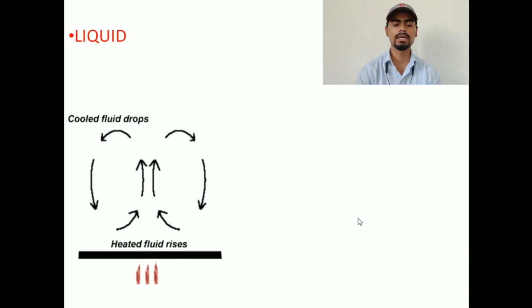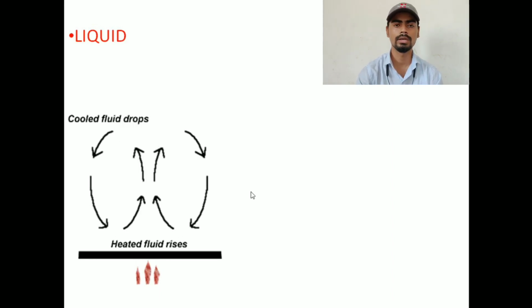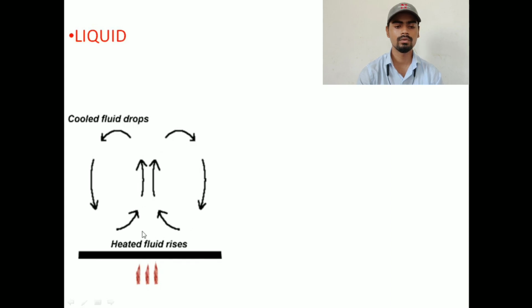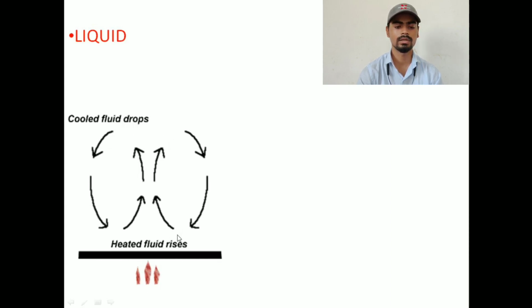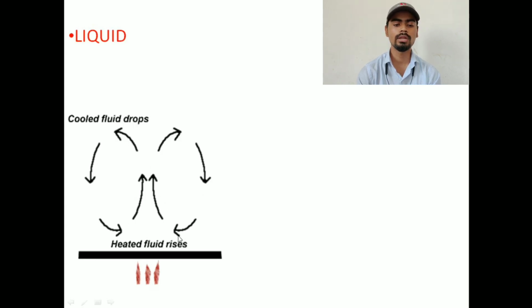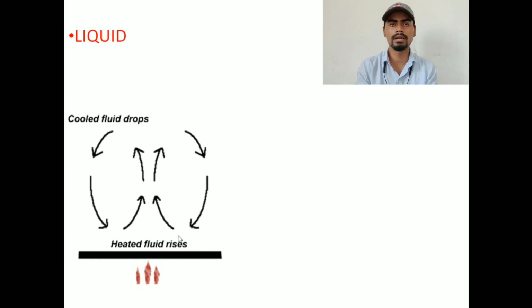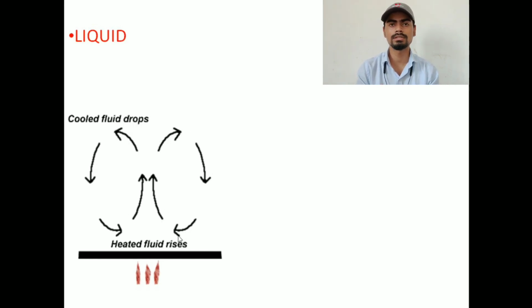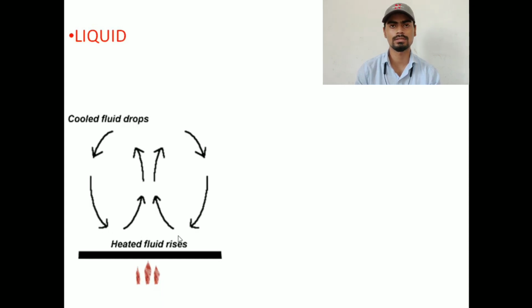Say a container is there, and in that container we have poured a liquid, and when we give heat energy, look at this, we are giving the heat energy from here. So what happens, the molecules which are at the bottom absorb the heat energy, as a result they will start moving. The motion will be very vigorous.